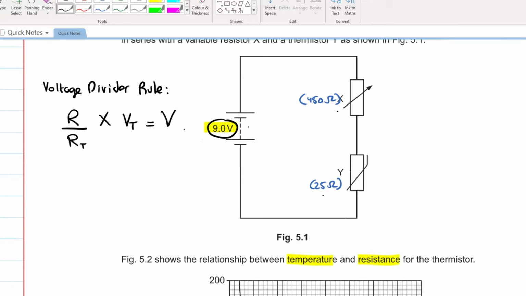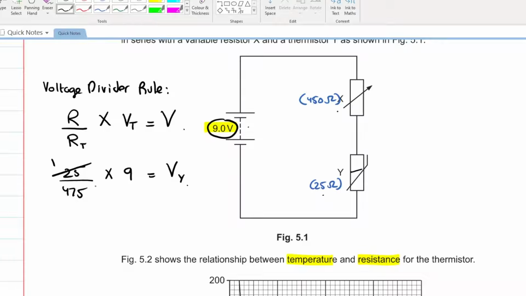What is the resistance of component Y? 25. What is the total resistance? 450 plus 25, that is 475. What is the total voltage? 9. What will be the voltage across thermistor Y?